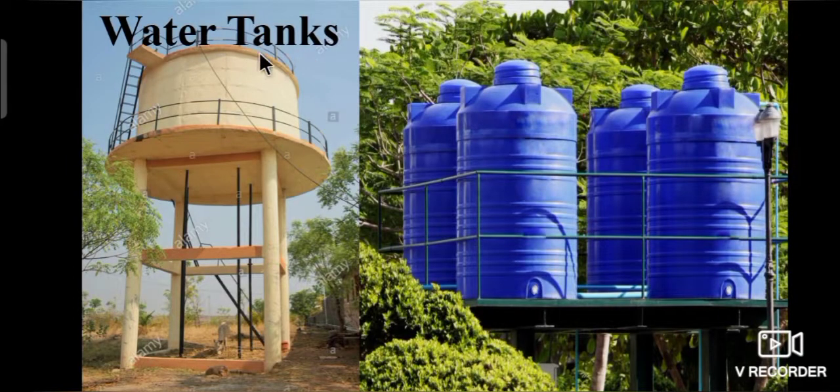So, these are the important water sources. Wells, canals, ponds and rivers are the water sources mainly in villages. Borewells and tanks are the water sources of urban areas.